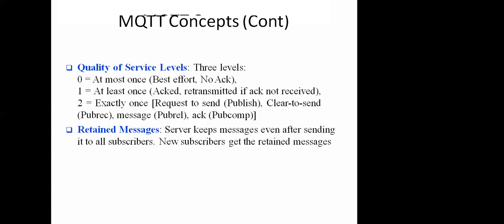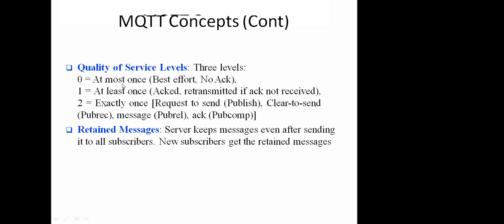So, the MQTT concept, as far as the quality of service is concerned: in the case of HTTP, we have only one quality of service. Right? If we see the protocol format of the HTTP protocol, we have only one kind of quality of service. Whereas in the case of the MQTT protocol, we have three levels: 0, 1, 2, or at most once, at least once, and exactly once.